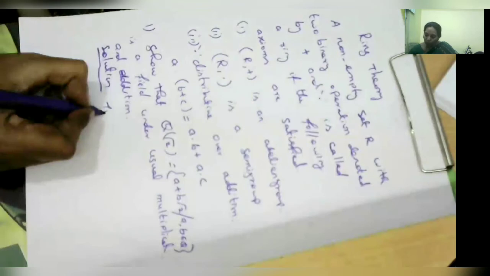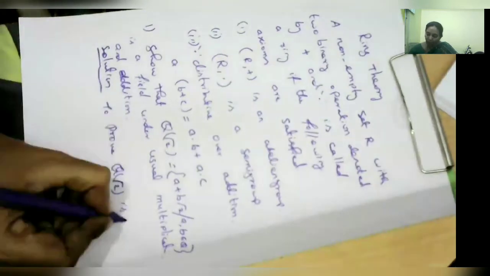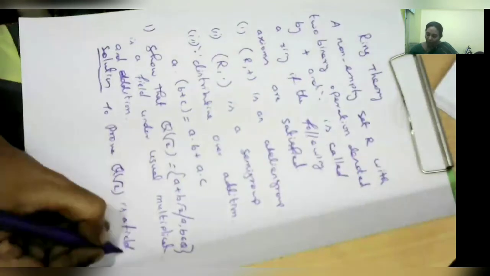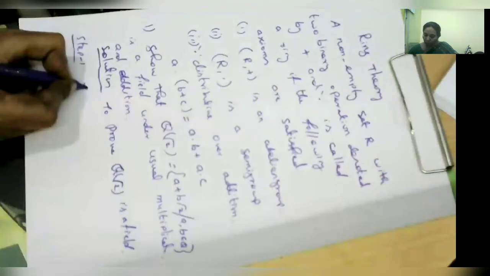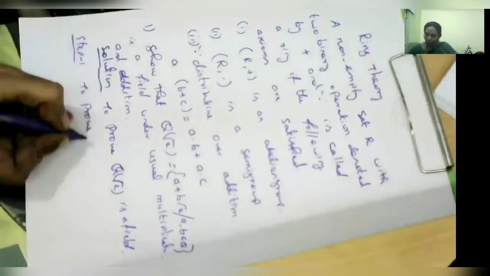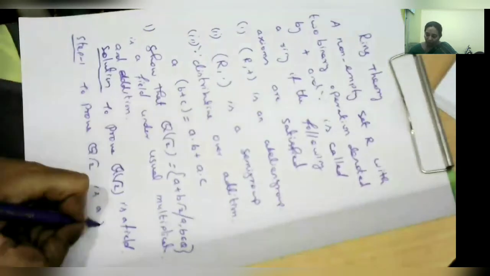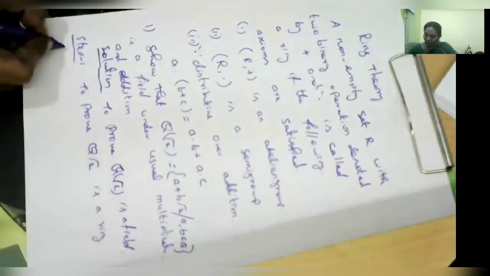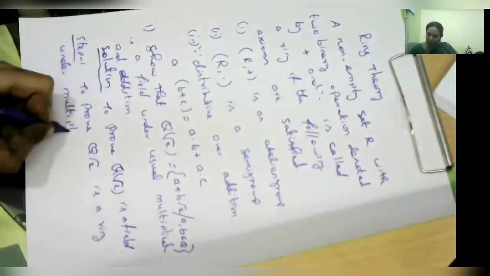To prove Q root 2 is a field, step 1: to prove Q root 2 is a ring under multiplication and addition.